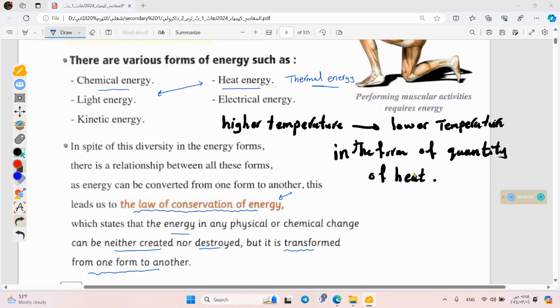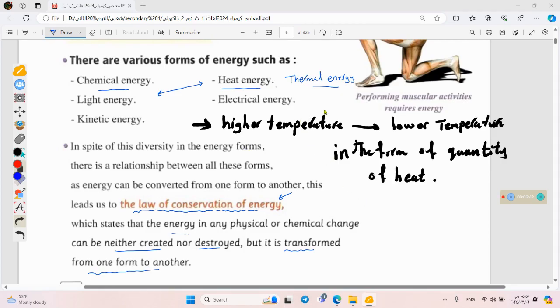As we have a difference in the temperatures, we can see heat transfer. But if we don't have any difference in the temperatures between the two bodies, then there is no transfer of thermal energy. So this is the only condition that controls the transfer of energy. It transfers from the higher temperature body to the lower temperature body in the form of quantity of heat. We can say that the quantity of heat is the amount of energy transferred from the higher temperature object to the lower temperature object. That's great. But what is the temperature?